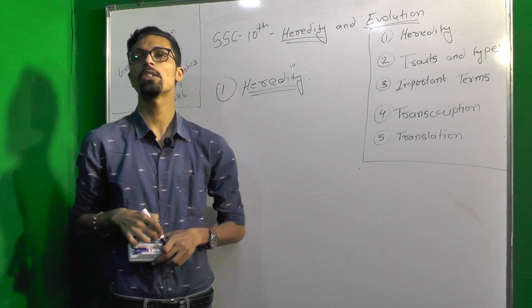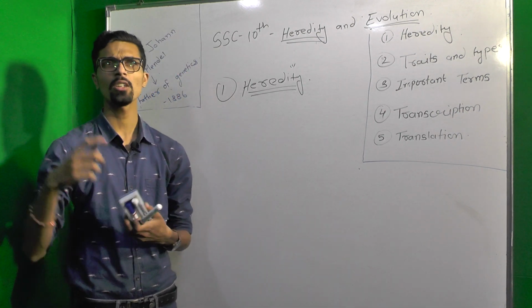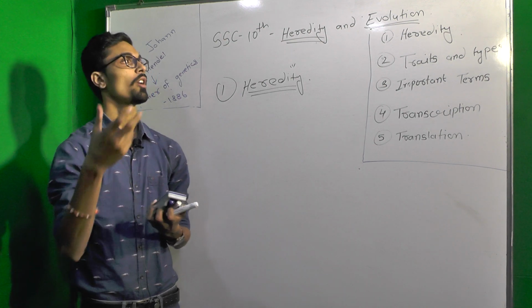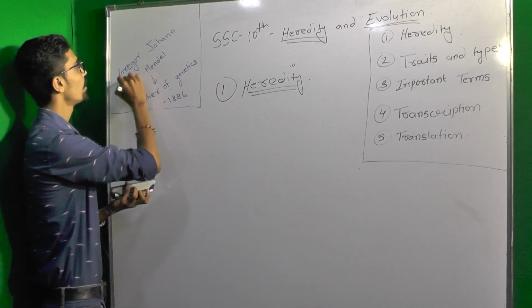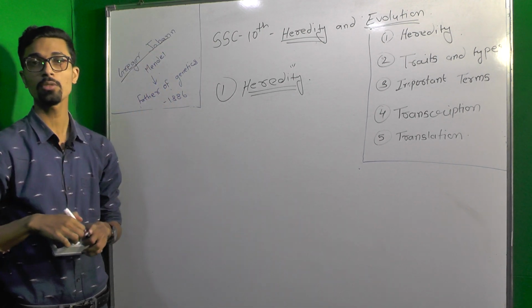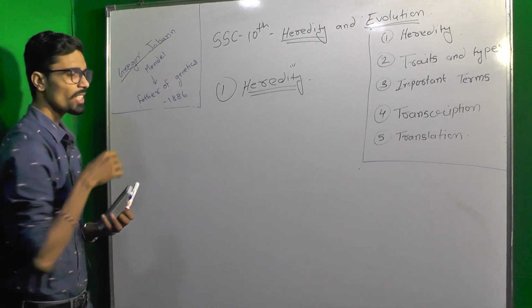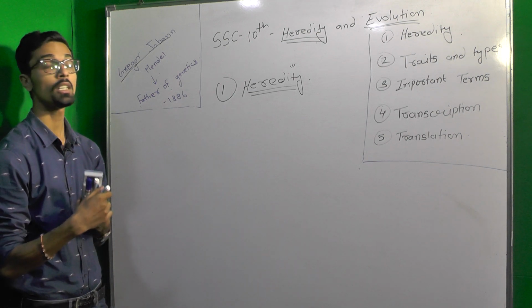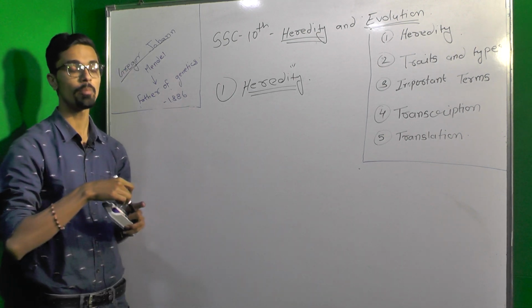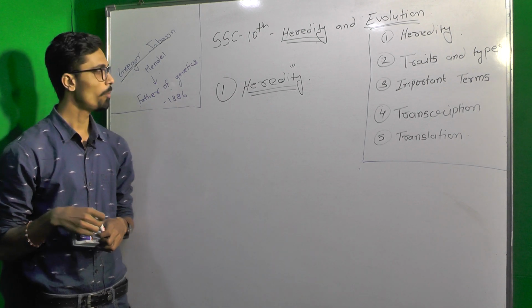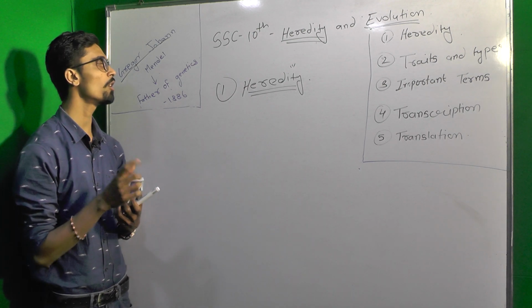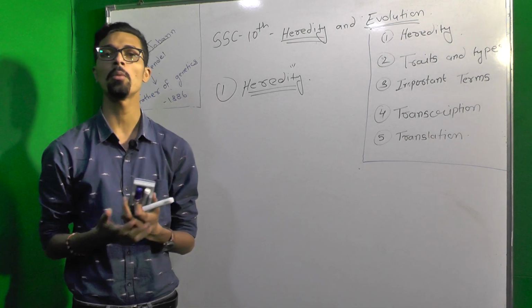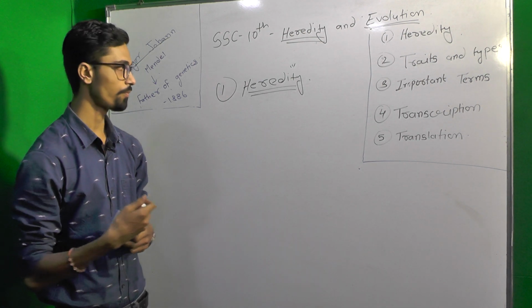Johann Georg Mendel is the scientist who discovered genetics, and he is also known as the father of genetics, because he pioneered the subject in 1886. He conducted many experiments, and based on those experiments he concluded that genes carry some characters that are transferred from one generation to another generation.